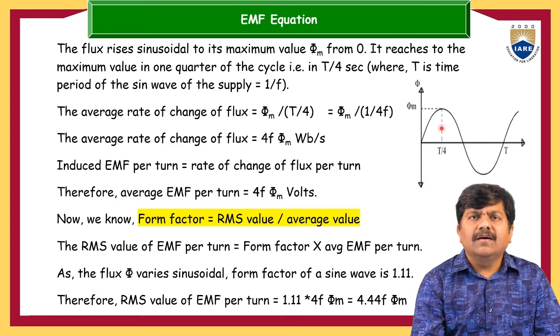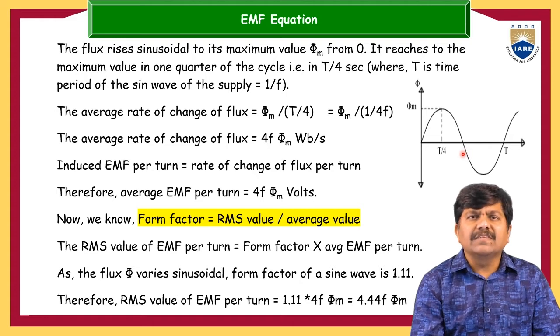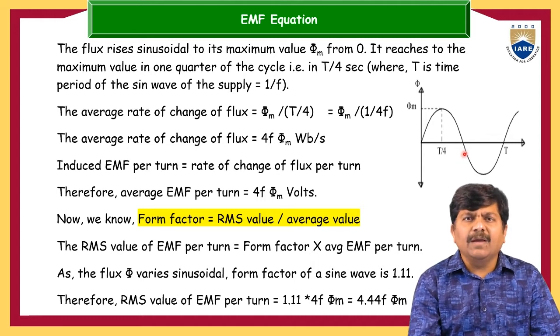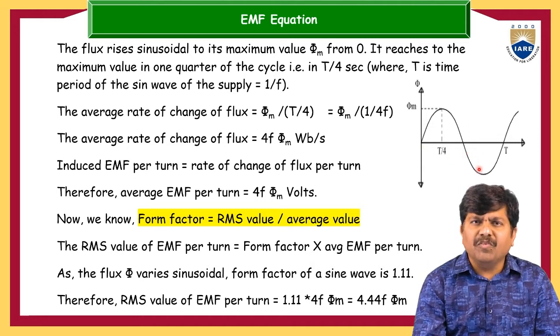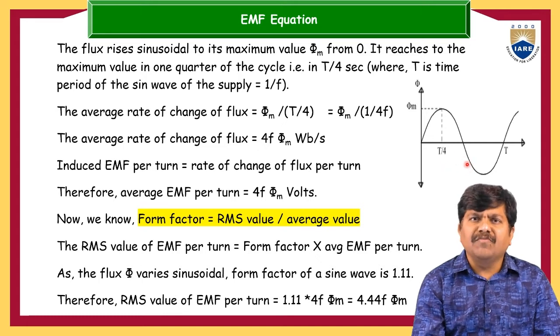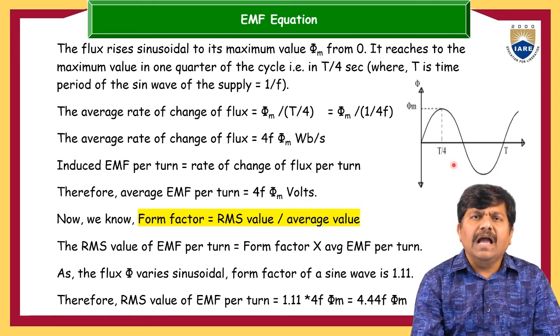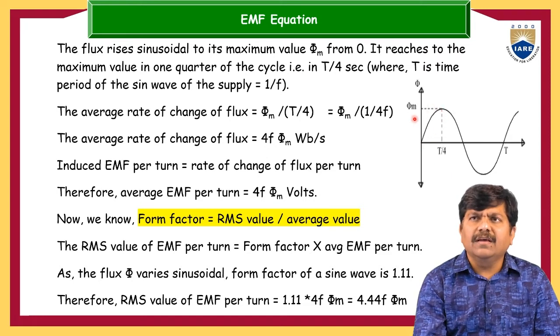So like this, the flux passes through the magnetic core from primary to secondary with the frequency as a constant, because it is a time varying flux. Time varying flux means that along with time it changes its magnitude, and with this simple waveform we can also say that the flux is the time varying one, having a time period of capital T with a frequency F. So the average rate of change of flux: in the first quarter, the flux is changing its value from 0 to phi maximum, and for this the time taken is 0 to T/4.